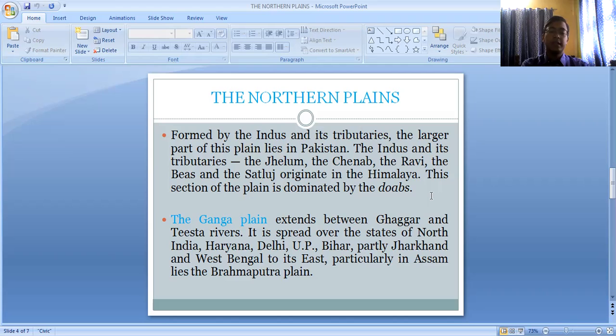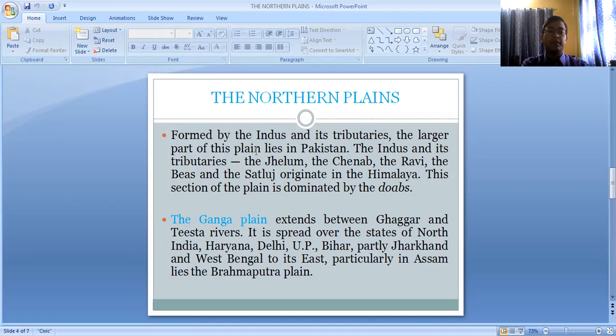Doabs are basically larger plain areas where some marshy land can be found. So this is the first division of the northern plain, which is known as the Punjab plain. The Indian part of this Punjab plain includes the states of Punjab and Haryana.